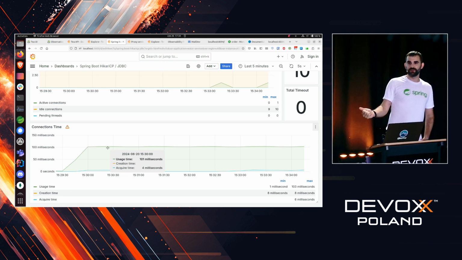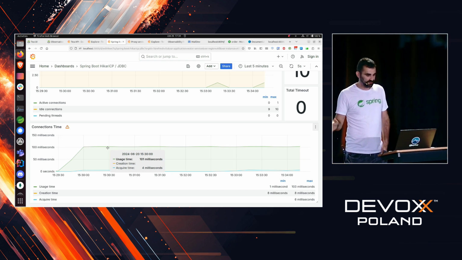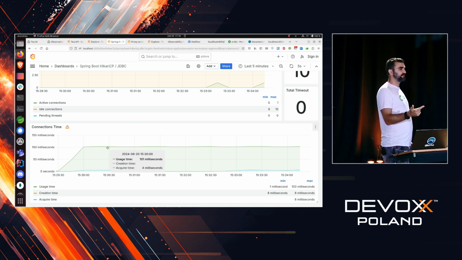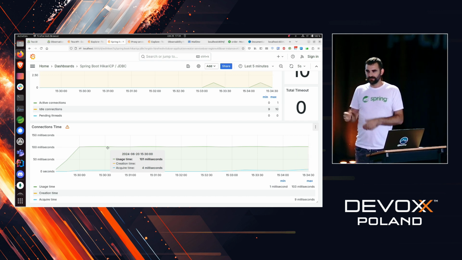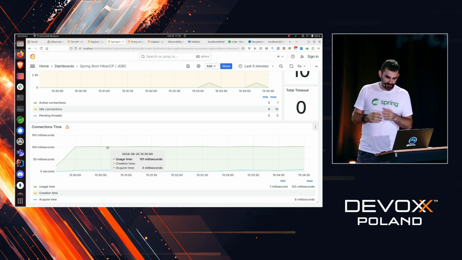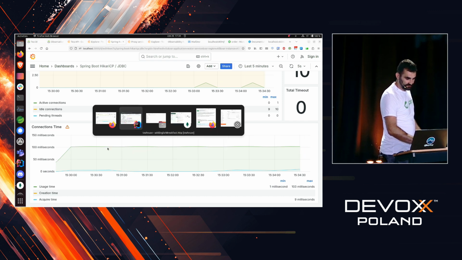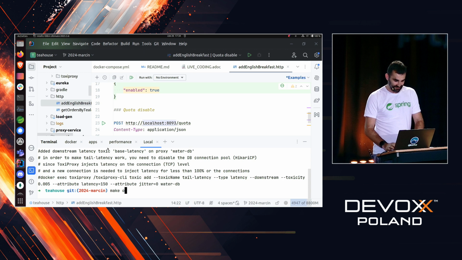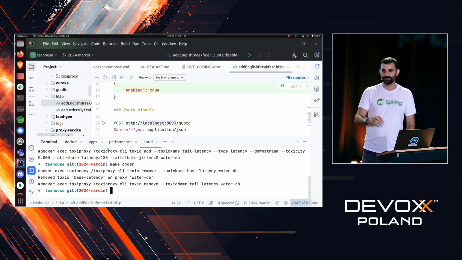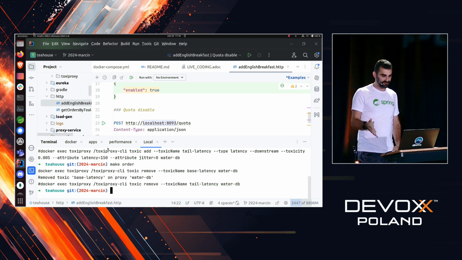One, somebody stepped on the cable, right, that passes the bytes to the database. Maybe somebody has started doing some terrible things on the network, and let's say we've managed to use all the bandwidth. Or maybe somebody has introduced a toxic proxy, a proxy service that has introduced fake latency of 100 milliseconds.